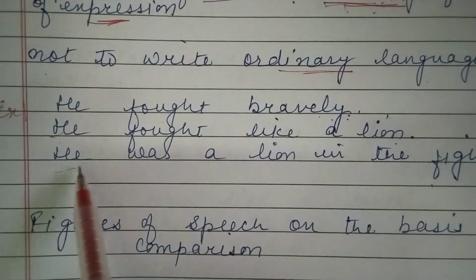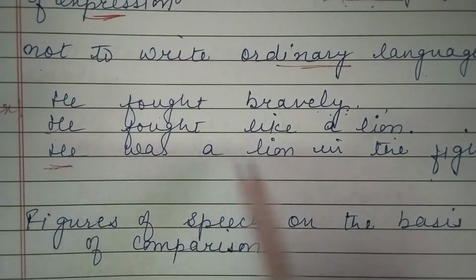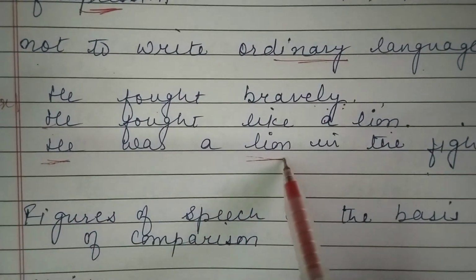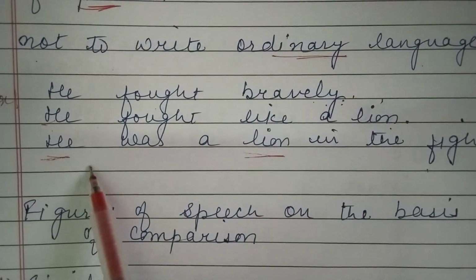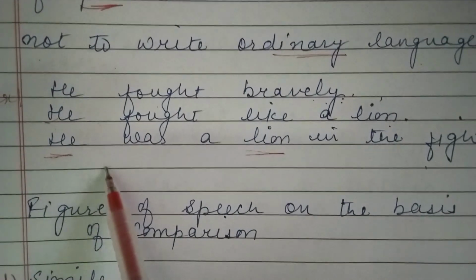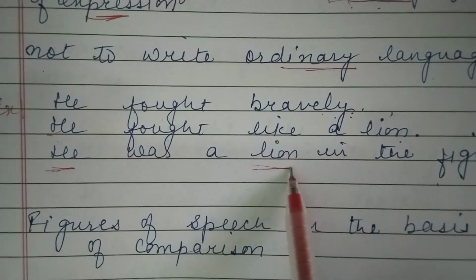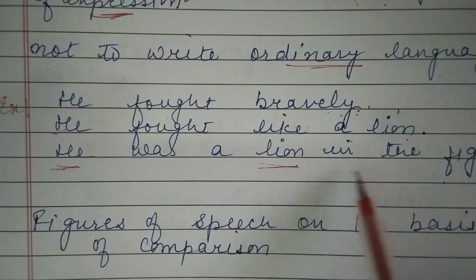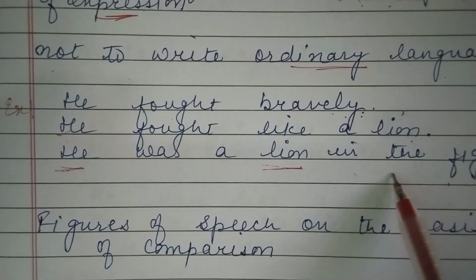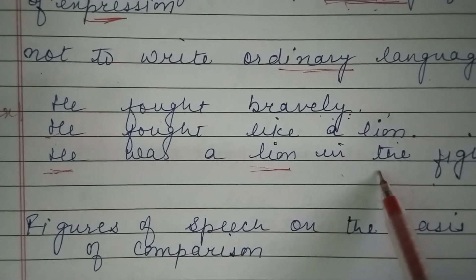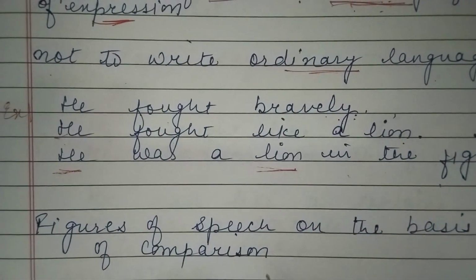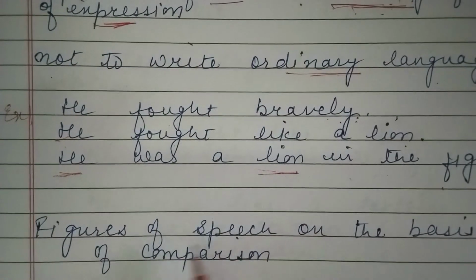But here a lot of qualities of the lion are imbibed by him. So again we have made a comparison, but this is a direct comparison. That's why we have another figure of speech. Now we are going to discuss different figures of speech.